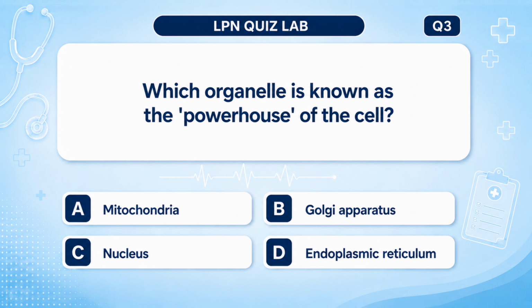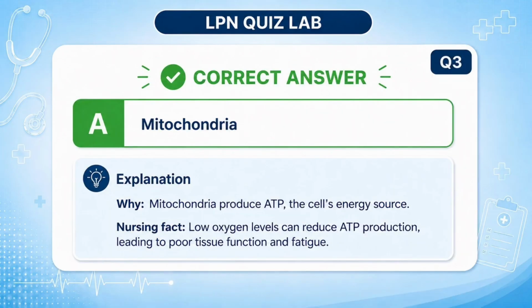Which organelle is known as the powerhouse of the cell? A. Mitochondria. B. Golgi apparatus. C. Nucleus. D. Endoplasmic reticulum. Answer: A. Mitochondria. Why? Mitochondria produce ATP, the cell's energy source. Nursing fact: low oxygen levels can reduce ATP production, leading to poor tissue function and fatigue.